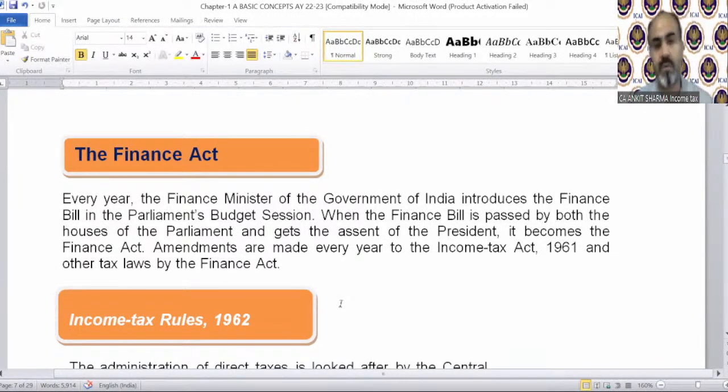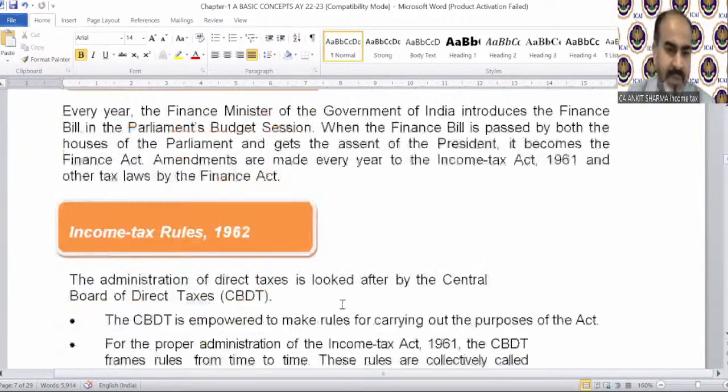2021. So every year the Finance Minister of the Government of India introduces the finance bill in the Parliament's budget session. When the finance bill is passed by both Houses of the Parliament and gets the assent of the President, it becomes the Finance Act. Amendments are made every year to the Income Tax Act 1961 and other tax laws by the Finance Act. Of course, general reading purpose.